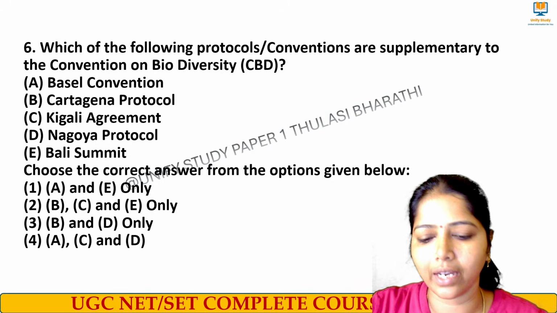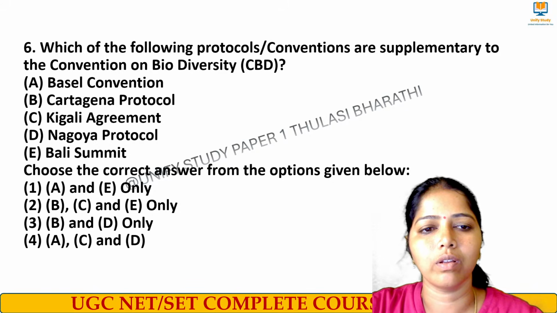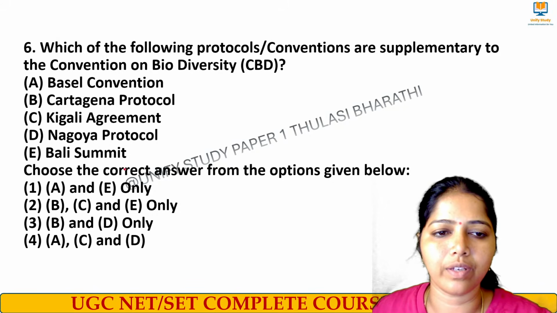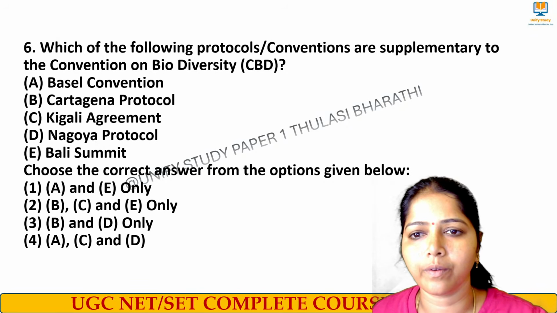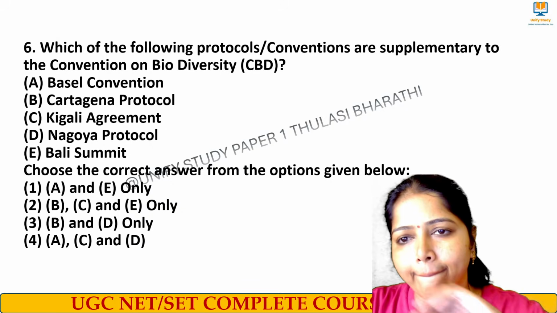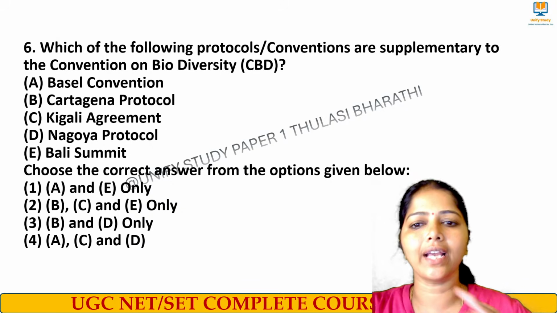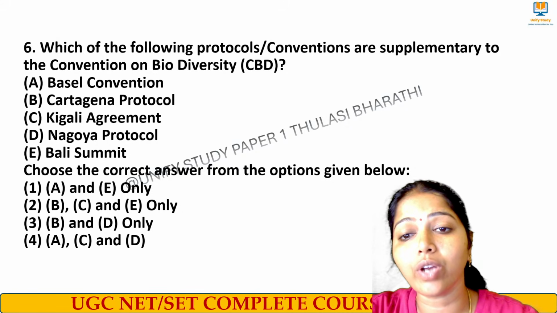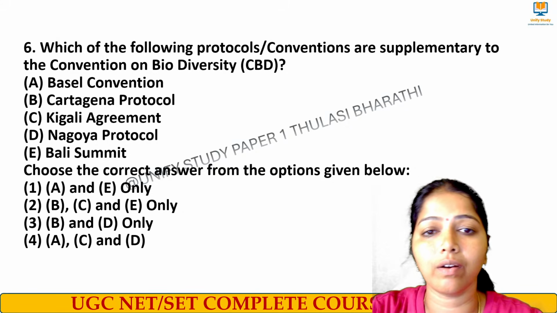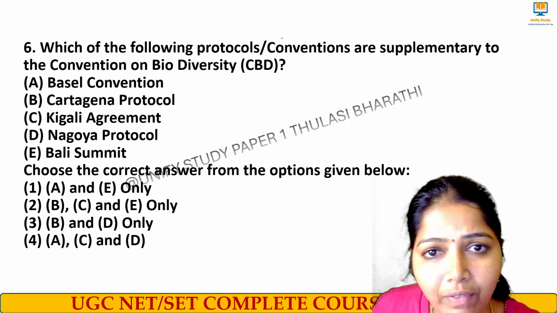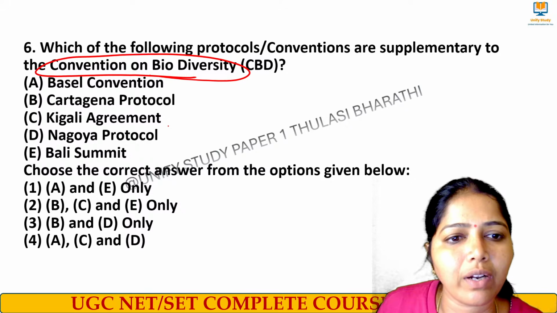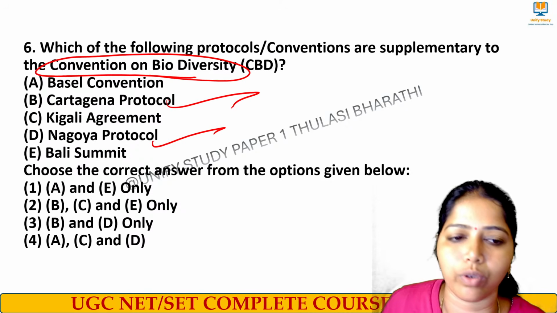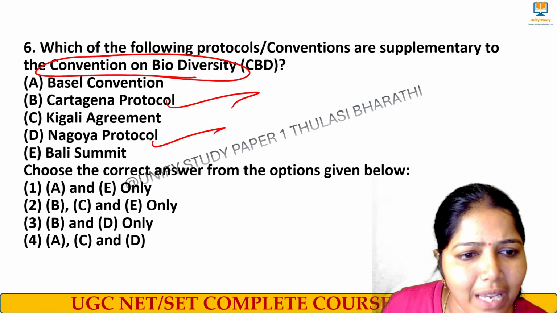When it was started, arrange it in chronological order. That's all. Basel, Cartagena, Kigali Amendment, Nagoya Protocol. As I have told you, first try to answer: protocols supplementary to the CBD. So we have to take it with the CBD. CBD means we have the Nagoya Protocol and the Cartagena Protocol. That we know. So B and D is the right answer.